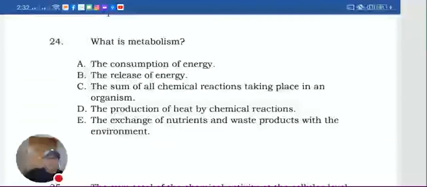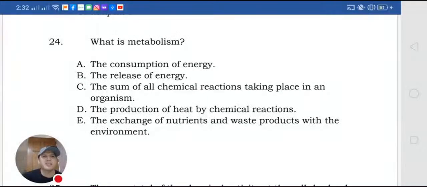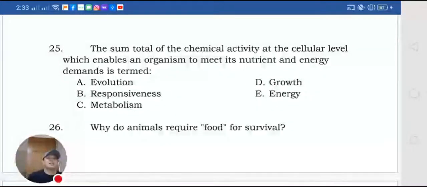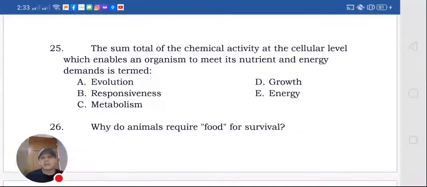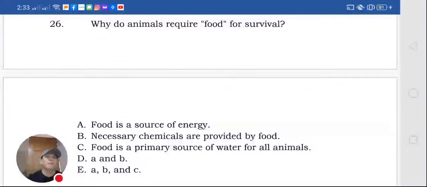That's transport, or we had this in waste products with the environment. No, it's not that. Exchange of the nutrient activity at the cellular level, which enables the organism to meet nutrient and energy demands, is termed what? Why are they provided by food, or food is the primary source of water of all animals? A, B. Letter D is A and B, and then letter E is A, B, C.